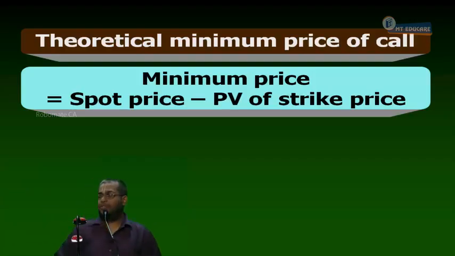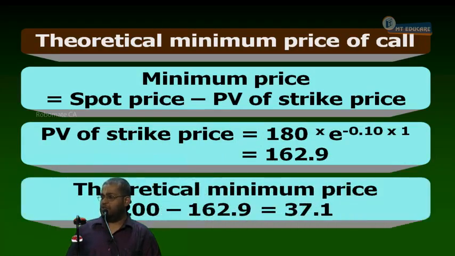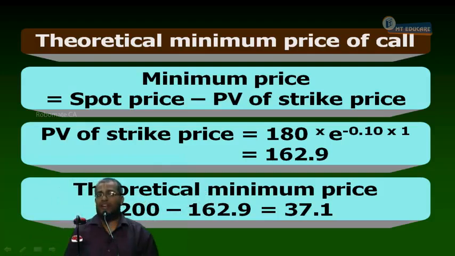Minimum value, or minimum price, is equal to 200 minus, tell me the formula, 200 minus 162.9. That is the spot price minus present value of strike price. What is the minimum price of the call? 37.1. Minimum price of the call is 37.1. What is the formula for minimum value of the call? Spot price minus present value of strike price.